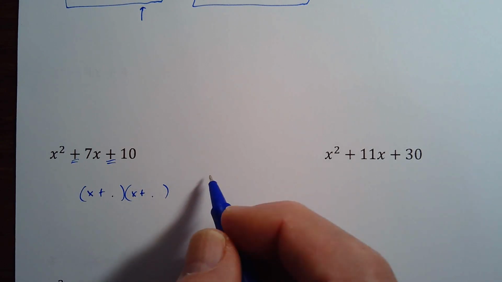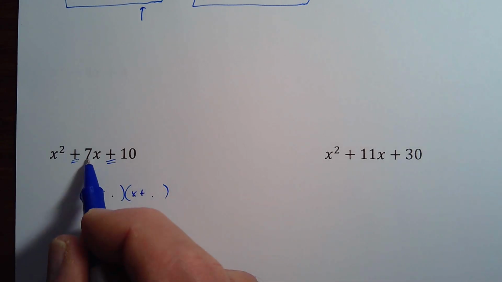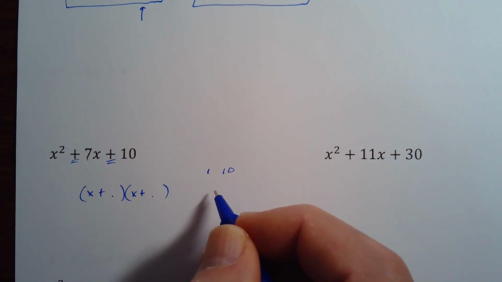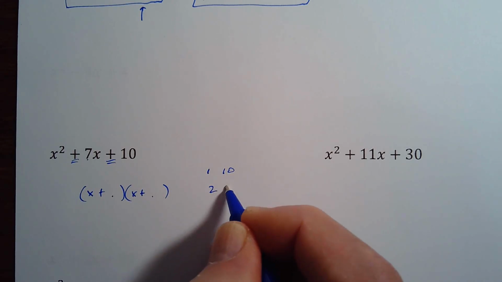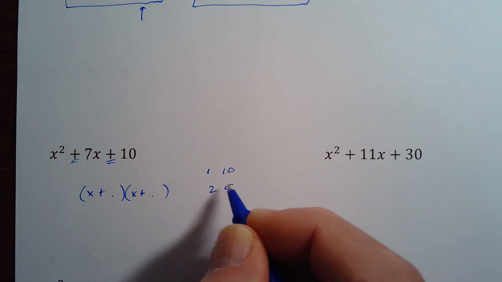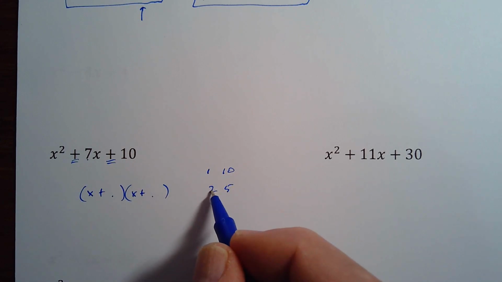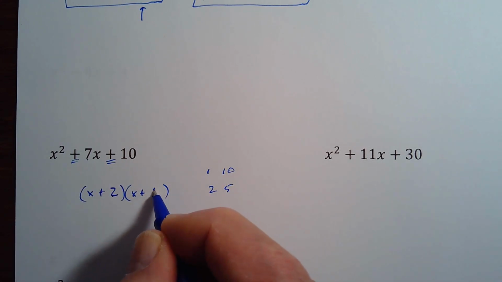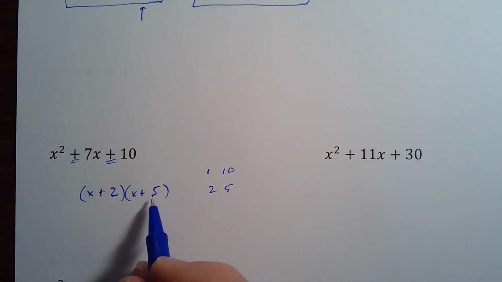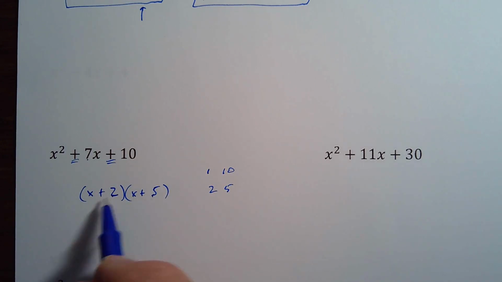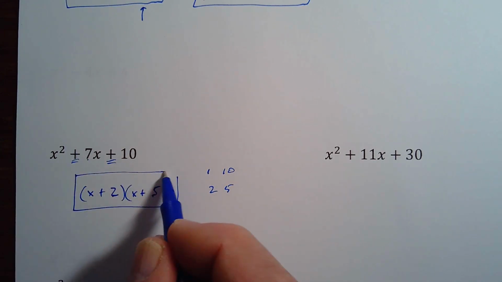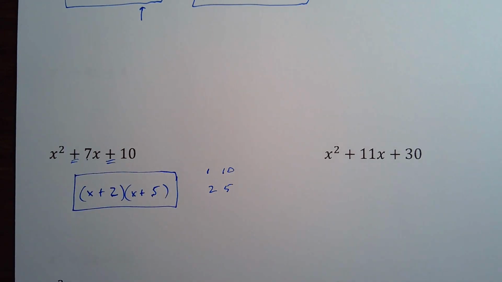So what times what makes 10 that adds up to be the 7? So 1 and 10 would be one pair of factors, but that makes an 11, so that doesn't work. And then 2 and 5, yeah, 2 times 5 makes 10, but 2 plus 5 makes the 7. And again, it doesn't matter which one goes in there first and which one goes in second. So the order of these is random, just whichever you like. So there you have it. You just factored a trinomial.